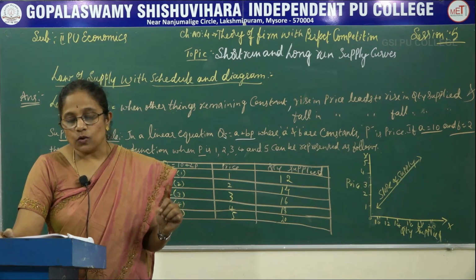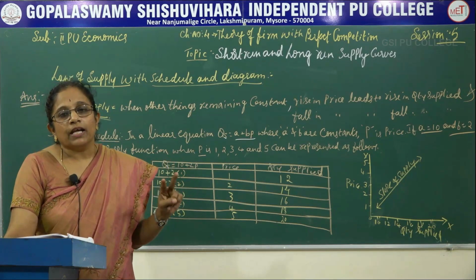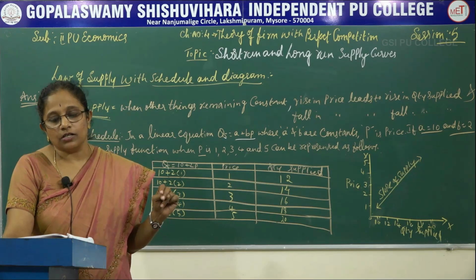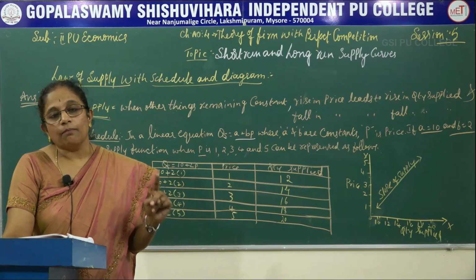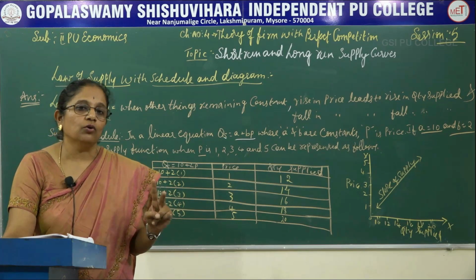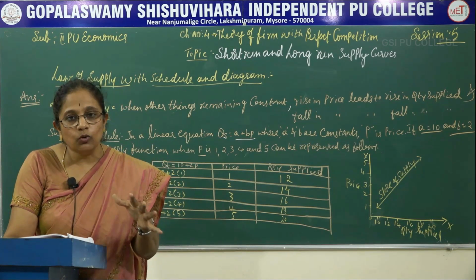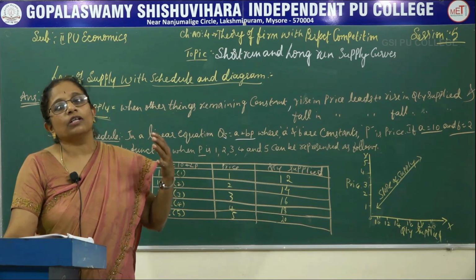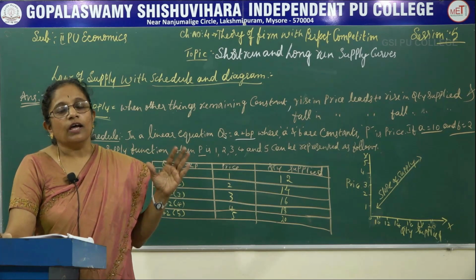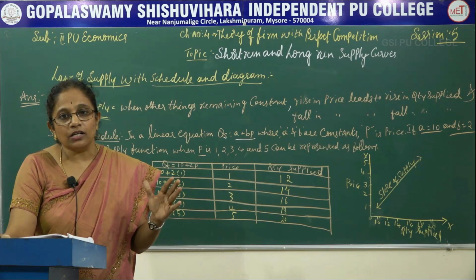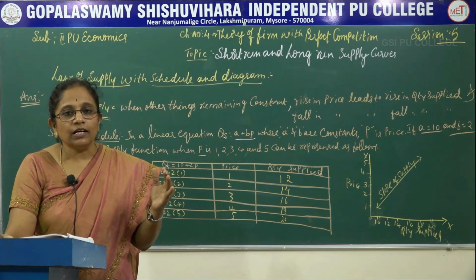So, price elasticity of supply is calculated as the percentage change in the quantity supplied divided by the percentage change in the price mentioned. So, we will move to another two topics of the same lesson, that is the break-even point and the shutdown point. A firm reaches the break-even point when its total revenue equals total cost. That is, I am spending 100 rupees for the production of a good and I am getting 100 rupees or more than 100 rupees also. It should be either more than or equivalent to the total cost.